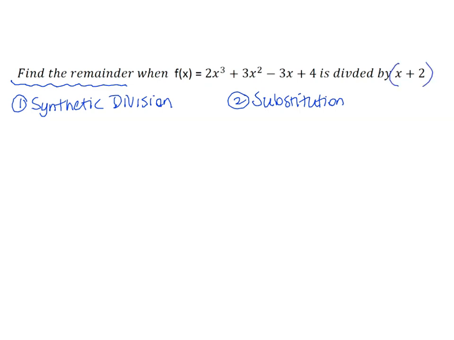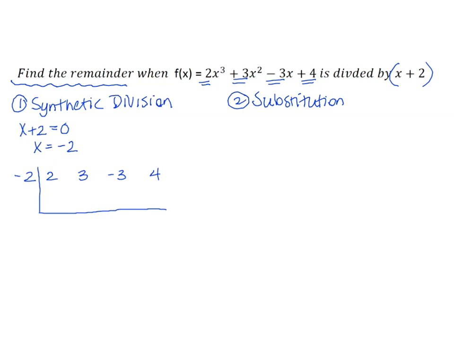If I'm dividing by x plus 2, I set that equal to 0, and I find what x equals. So I would get that x equals negative 2. The negative 2 goes on the outside, and my coefficients go on the inside. My coefficients are 2, 3, negative 3, and 4. And actually the 4 isn't a coefficient, it's a constant.